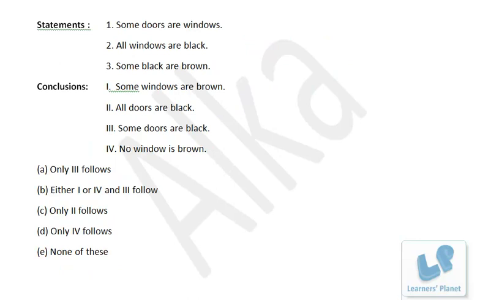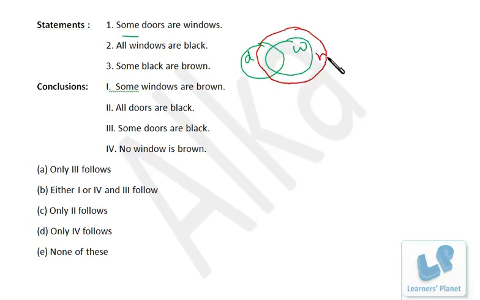Now here in this problem, some doors are windows. Doors, windows. All windows are black. Okay. Some black are brown.